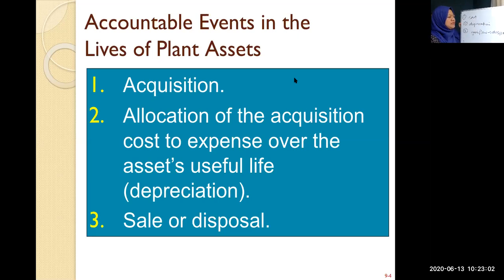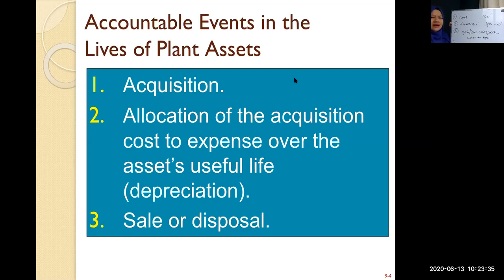So depreciation, as I mentioned, let's say the cost is 100,000 and the useful life is 10. You divide 100 over 10, so you get 10,000 per year. And then when there's a disposal, you have to check the cost minus accumulated depreciation. Accumulated depreciation is the depreciation that you have given throughout the years.